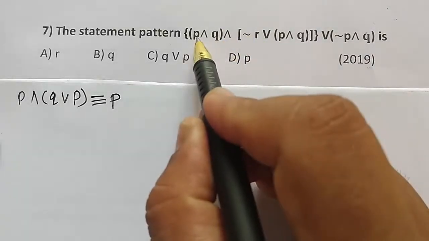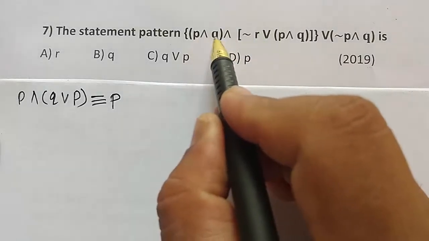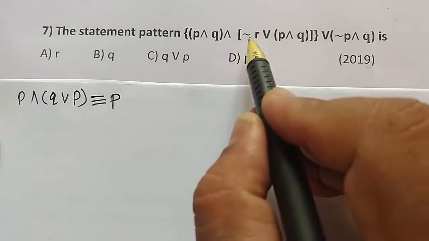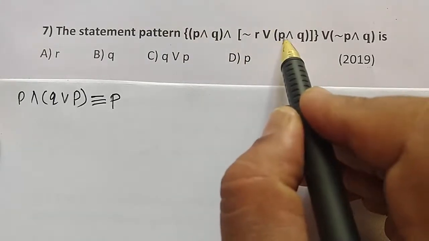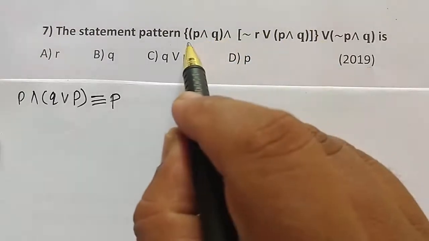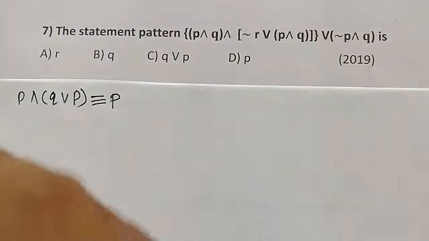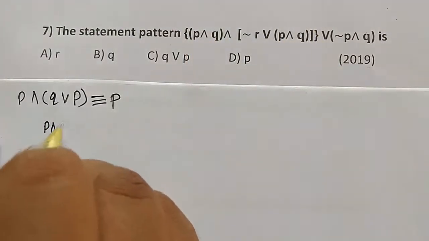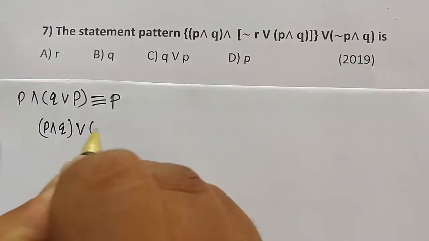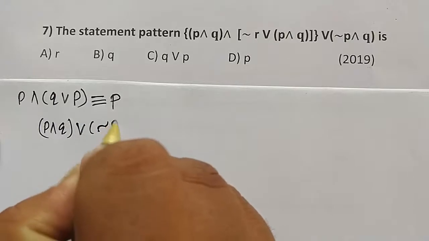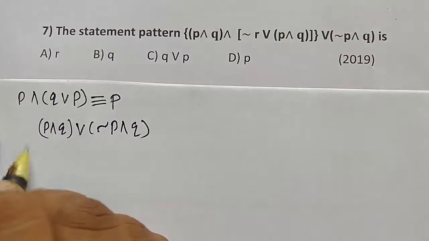Similarly here, in P and Q and negation of R, negation of R is different. So negation of R is absorbed in P and Q. Therefore, this statement becomes (P and Q), and the remaining part is or (negation of P and Q).